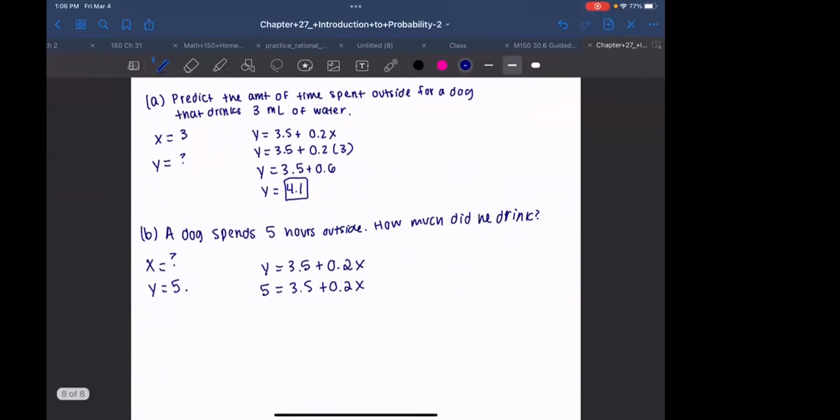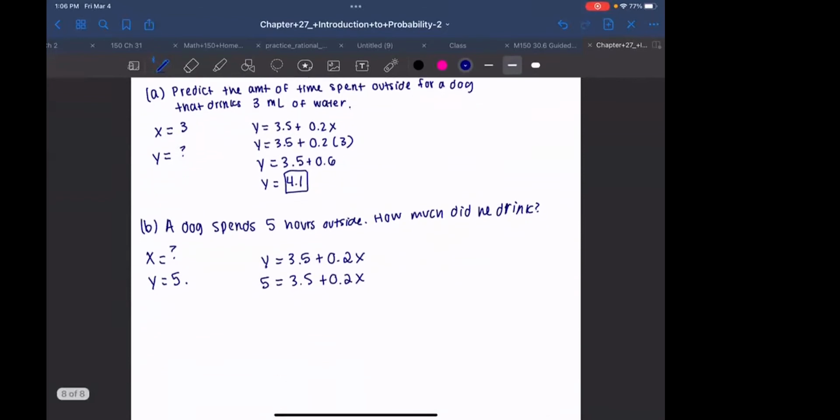Okay. What's my first step to get X by itself? Good, subtract 3.5. Okay, so on the left, I'm getting 5 minus 3.5, which is 1.5. And on the right, I'm getting 0.2X. How do I get X by itself? Divide, good. So divide by 0.2. 1.5 divided by 0.2 is 7.5. So I've isolated X. The amount of water the dog drank was 7.5.